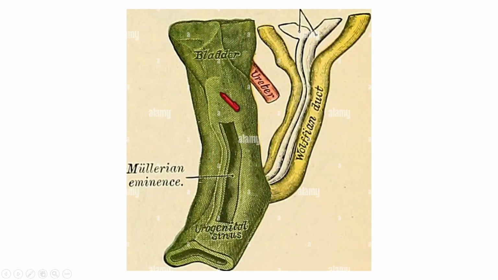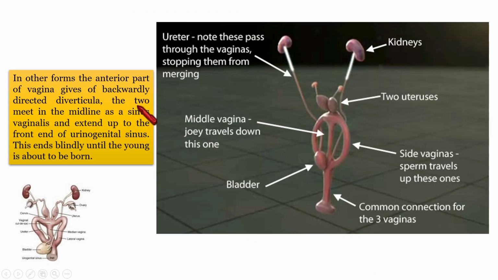This is just an image of the Mullerian duct and Wolffian duct to make you aware of what these ducts are and their significance. I already told you the Wolffian duct gives rise to the male genital organs. The Mullerian duct during embryonic development gives the female genital organs. Its end is called the urogenital sinus. And here we talk that in some other forms, the anterior part of the vagina. This is a kangaroo's genital structure. Kangaroos possess 3 vaginas, 1, 2, 3, and a common tract is there.